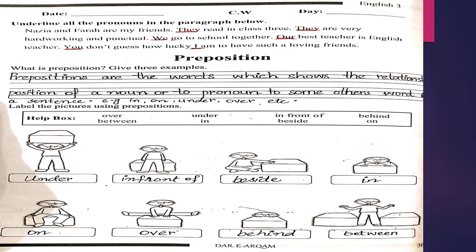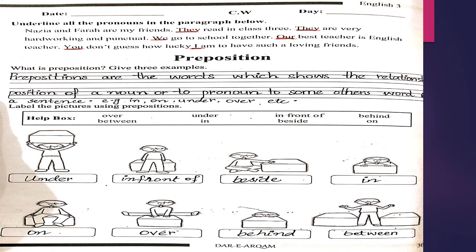So preposition is basically the word which shows the position, like in, on, under, in front of, beside, behind, over, etc. Now let's see. There are some images and you have to fill these images with the words prepositions.